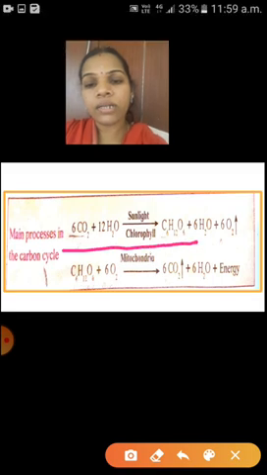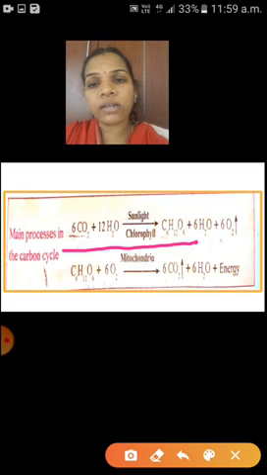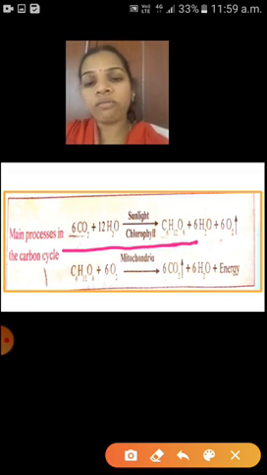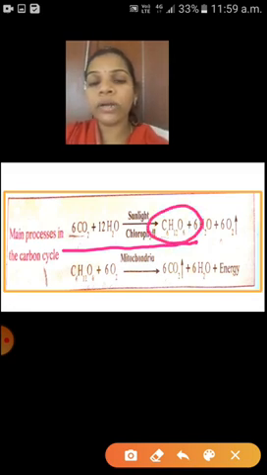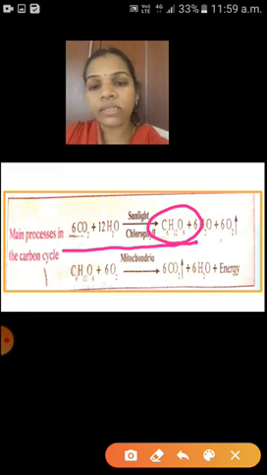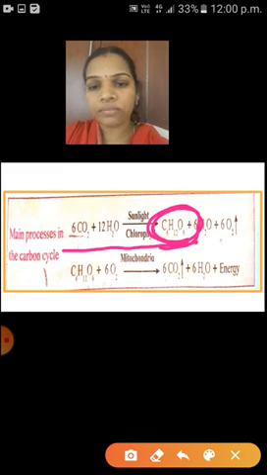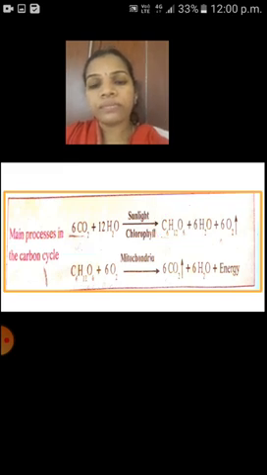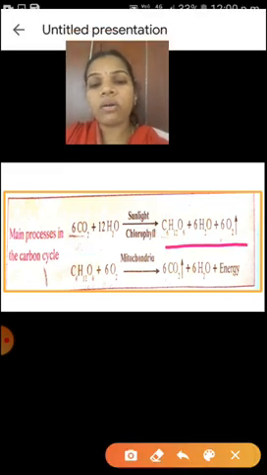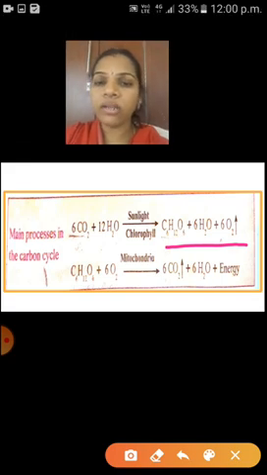See here, carbon dioxide is combined with water in the presence of sunlight and chlorophyll. Plants make their food. So this is what? Carbohydrate, that means glucose, C6H12O6. So children, you have to study the molecular formula of this glucose. C6H12O6 plus water and oxygen.